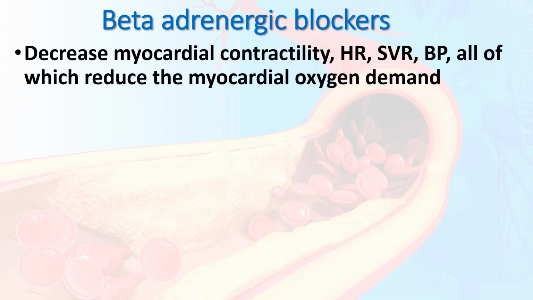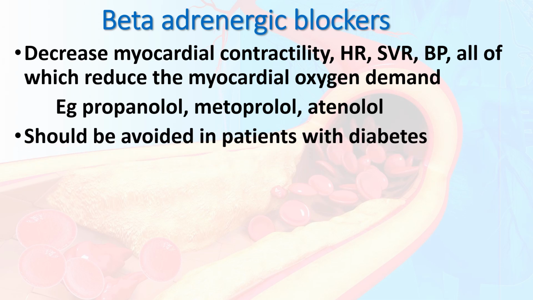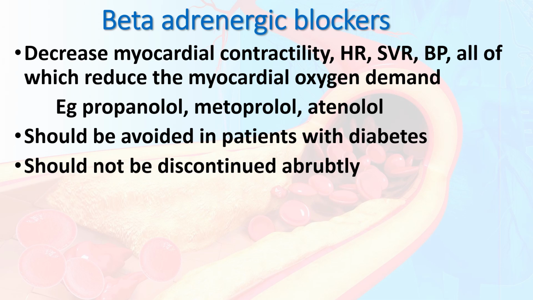Then beta adrenergic blockers, or we used to say beta blockers. The action of beta blockers is that they decrease myocardial contractility, decrease heart rate, decrease systemic vascular resistance and decrease blood pressure. All these factors reduce the myocardial oxygen demand, thereby reducing the chest pain. Examples of beta blockers are propranolol, metoprolol, and atenolol. They should be avoided in patients with diabetes and should not be discontinued abruptly.